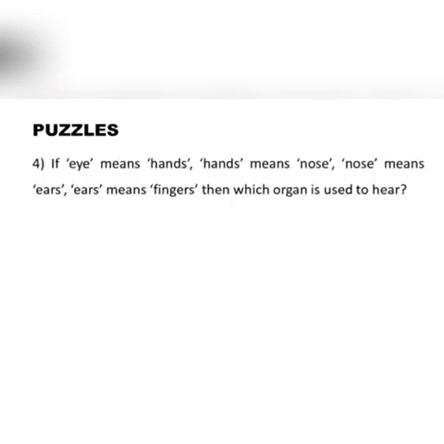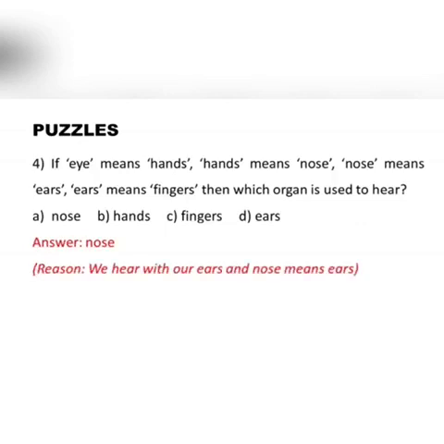Next one. If eye means hands, hands means nose, nose means ears, ears means fingers, then which organ is used to hear? So which is the organ which is used to hear? It is ears. But what means ears here? Nose means ears. So we hear with our ears and nose means ears. So the answer is A.